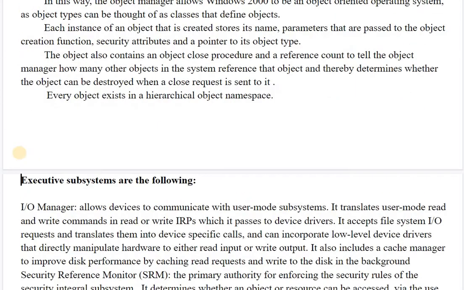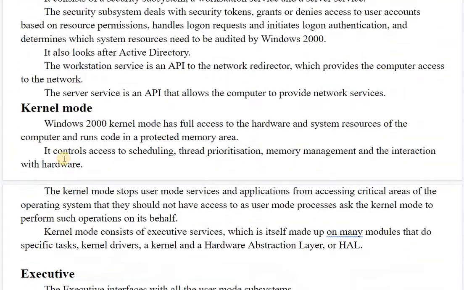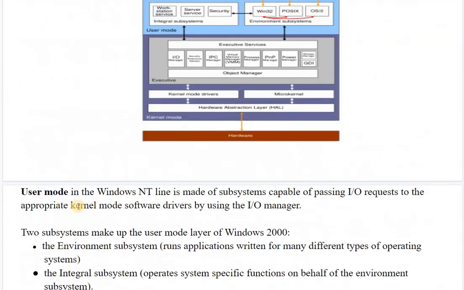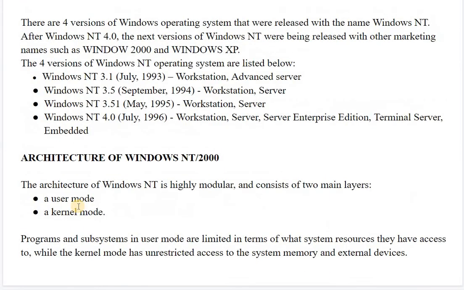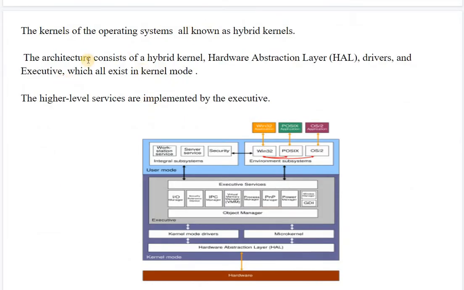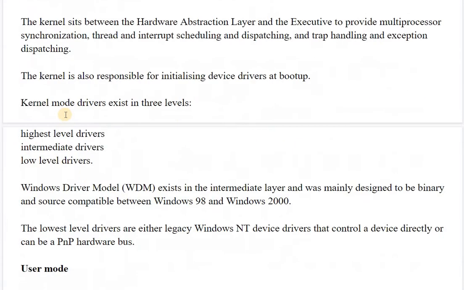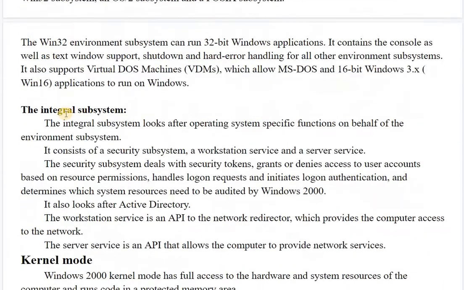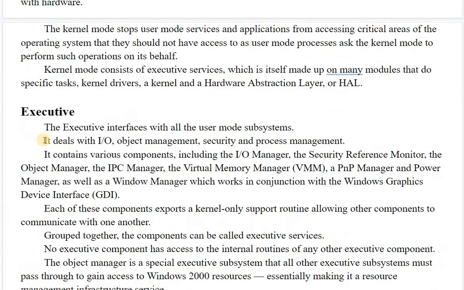And so what comes in the executive subsystem? These two headings include the functionalities which we have included above here in the kernel mode. So here I have defined something about the kernel. This is the user mode, this is the type of subsystems, kernel mode again, and the executive.